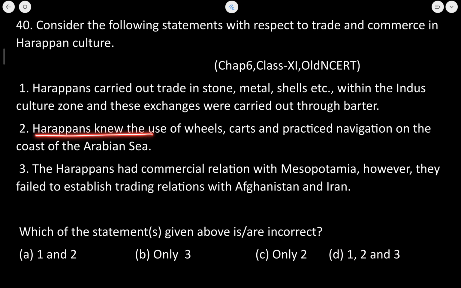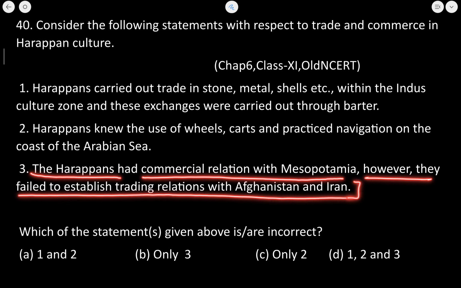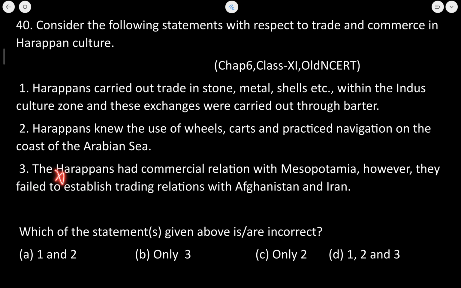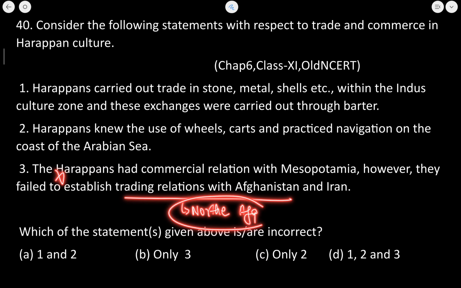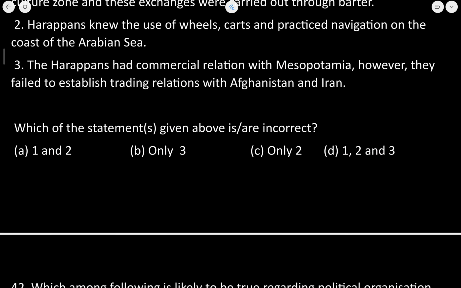Next is the Harappan knew the use of wheels, carts and practiced navigation on the coast of Arabian Sea. So ये भी statement हमारा correct है, because they knew Afghanistan, northern Afghanistan से trade relations establish करते थे peoples of Mesopotamia. The Harappans had commercial relation with Mesopotamia. However, they failed to establish trading relation with Afghanistan and Iran. Now, this statement is incorrect because the region of northern Afghanistan was used to establish relations with Afghanistan and Iran. So, the third statement that is given here is not correct. Next question देखते हैं.